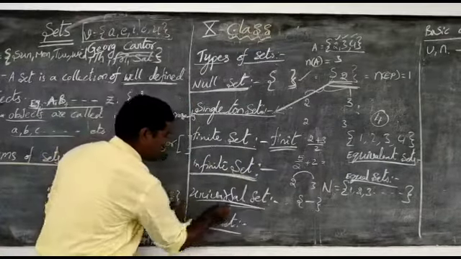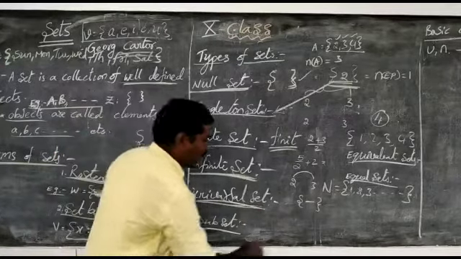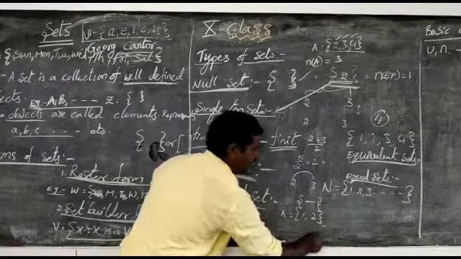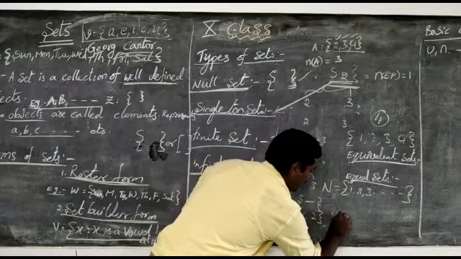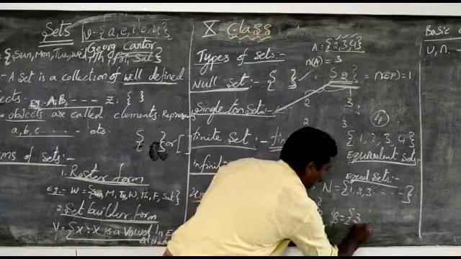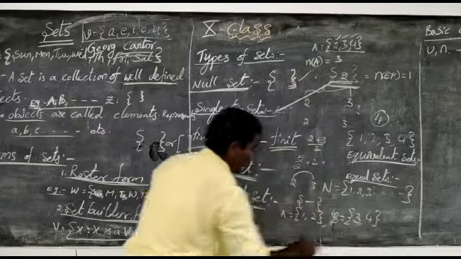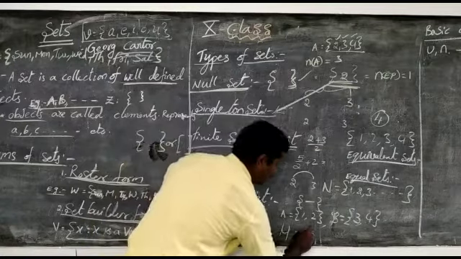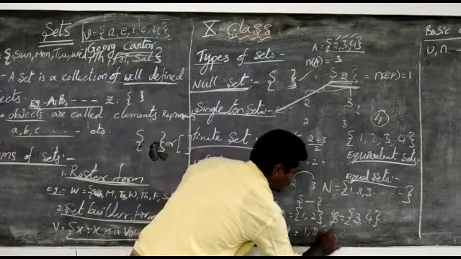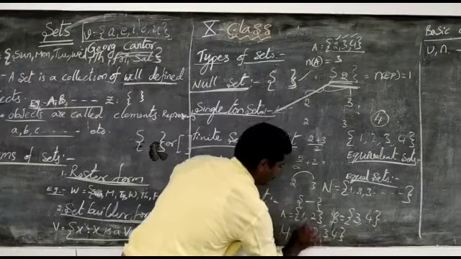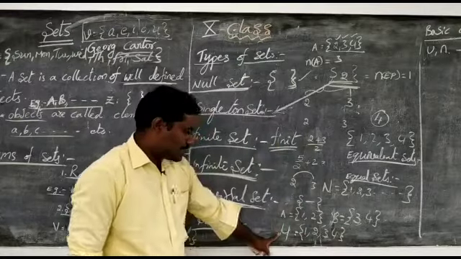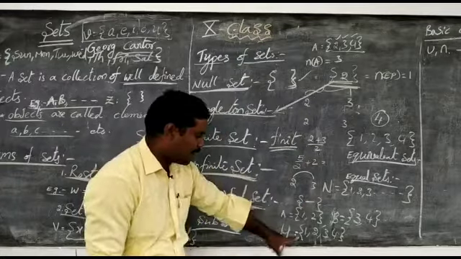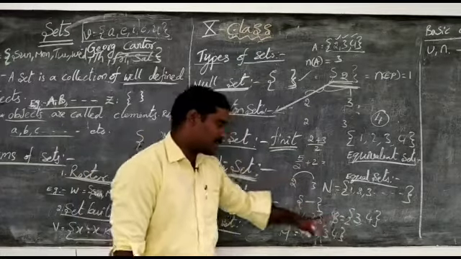Now the universal set. For example, I am taking a set A equal to {1, 2} and another set B equal to {3, 4}, and a universal set U equal to {1, 2, 3, 4}. In this case, U is called the universal set. Why? Because A is a subset of U and also B is a subset of U.